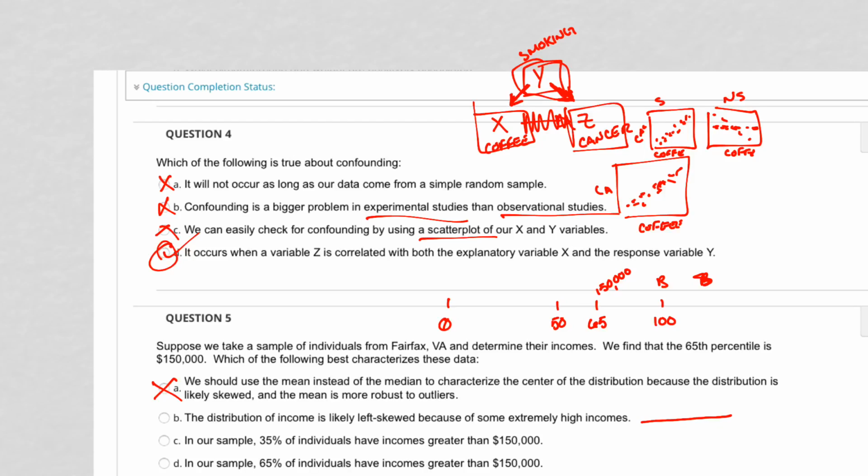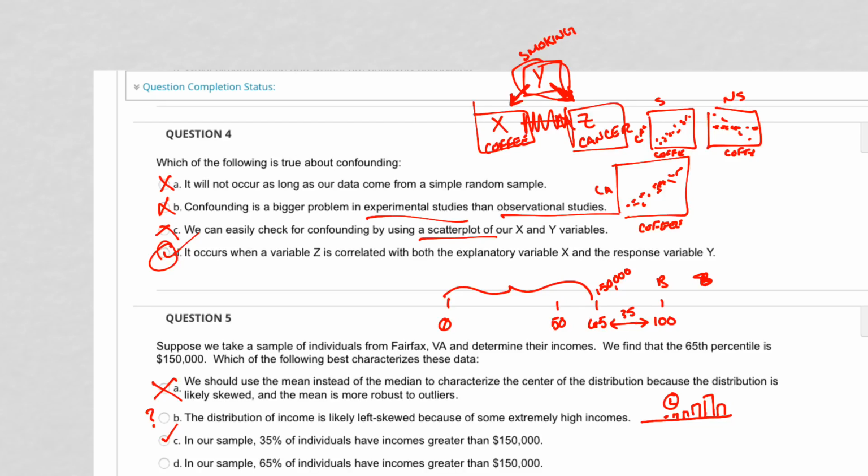if we had a lot of high incomes, then there would be more over here on a histogram. So I think it's left skewed because, okay, so that would be left skewed. All right, so let's say maybe. All right. In our sample, 35% of individuals have incomes greater than 165. So yes, the difference between 65 and 100 is 35, right? 65 plus 35. So that is true. In our sample, 65% of individuals have incomes greater than, no. So 65% of the incomes are less.